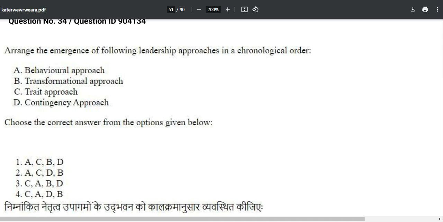Okay, so the correct answer over here is what? It is CADB. Just remember the chronology, just in case this type of question comes for you in the upcoming exam. But why did we just discuss this contingency approach? So that we can revise it properly.